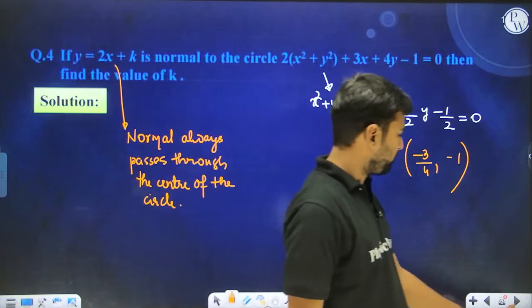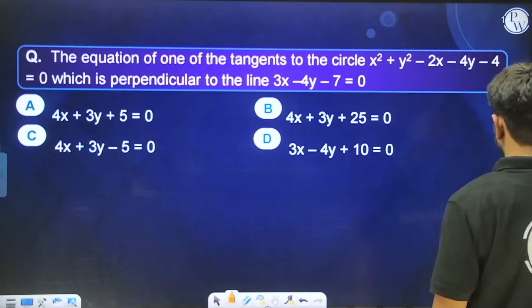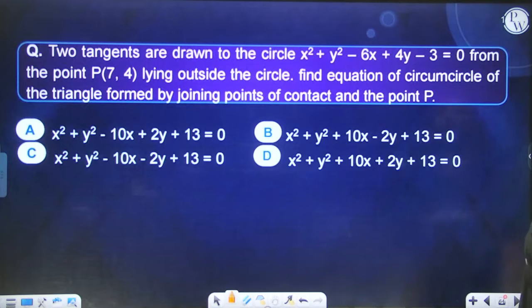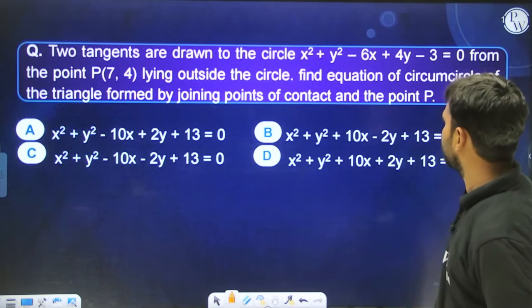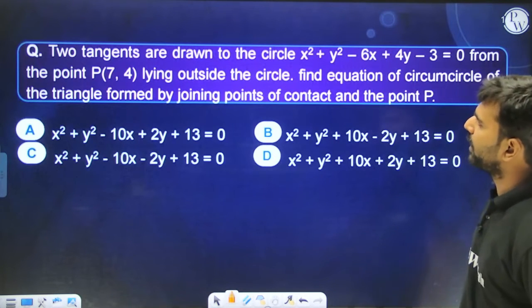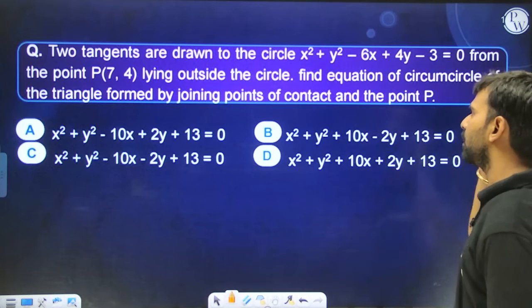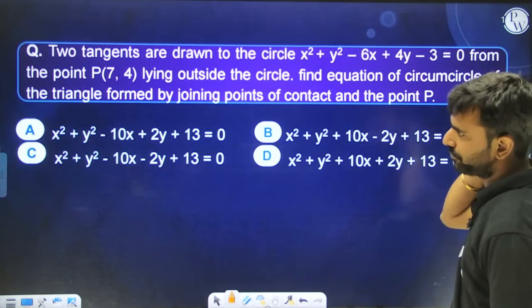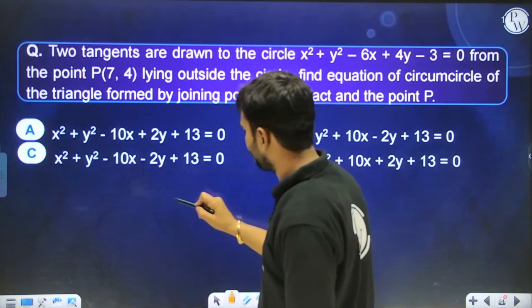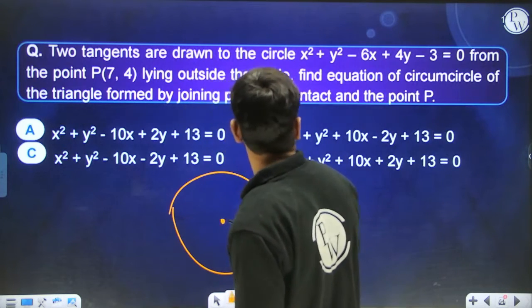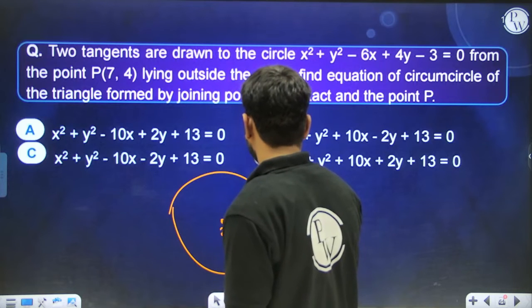Okay, moving on to the next question. Two tangents are drawn to the circle from the point P lying outside the circle. Find the equation of the circumcircle of the triangle formed by joining the points of contact and the point P. Understand that the center of this circle is (3, -2), and the radius of the circle is what?